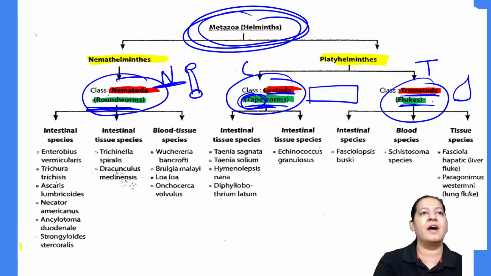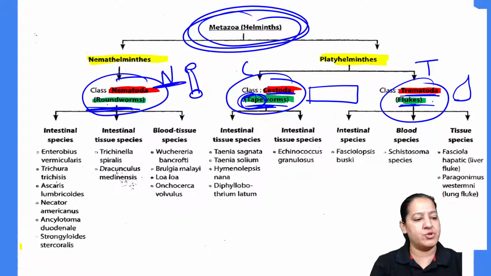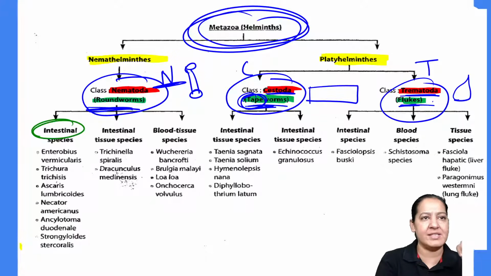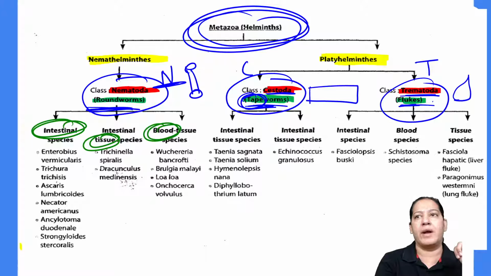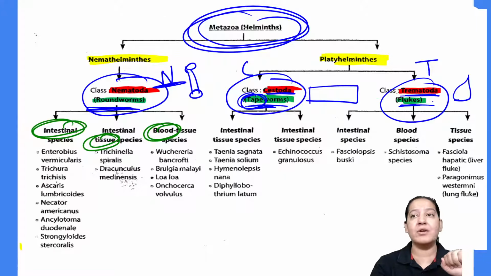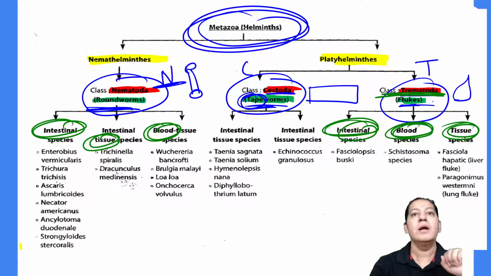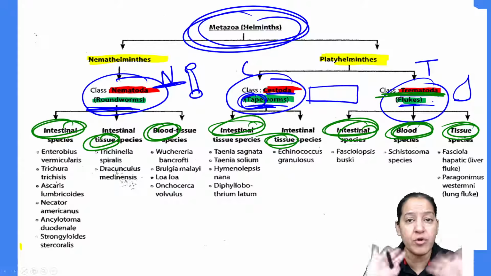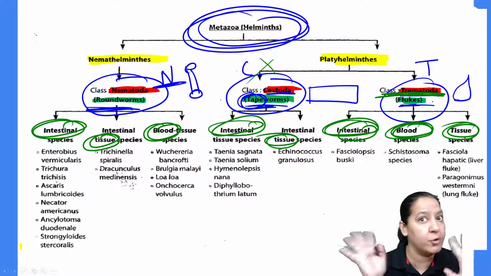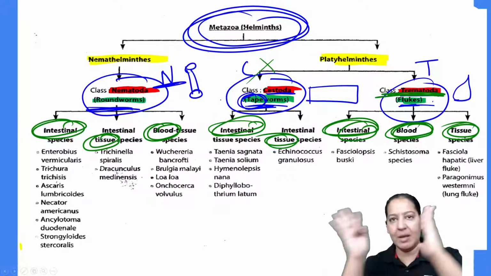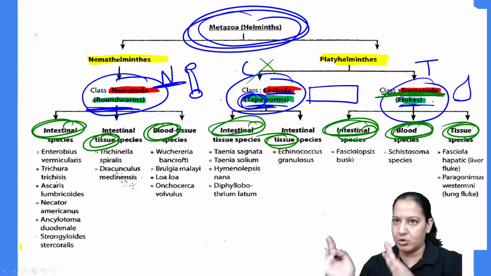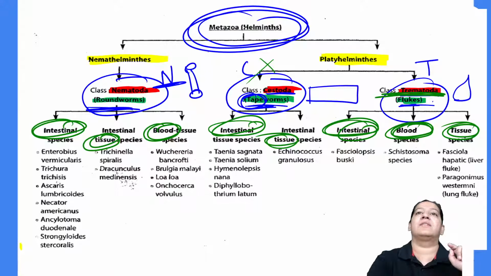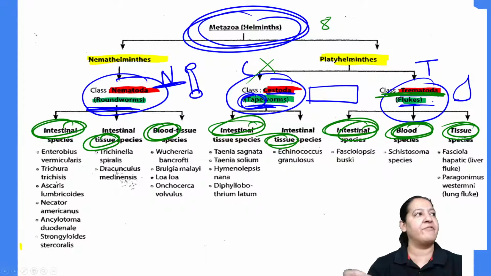So you can see here the nematodes I'm dividing into 3 categories. What are the 3 categories? Intestinal one, tissue one, blood one. Same with trematodes, I'm dividing into 3 categories: intestinal one, tissue one, blood one. But in cestodes only 2 categories are there, intestinal and tissue. Cestodes don't remain in blood. So total 3 plus 3 plus 2, so total 8 categories are there. Everyone give me a thumbs up.